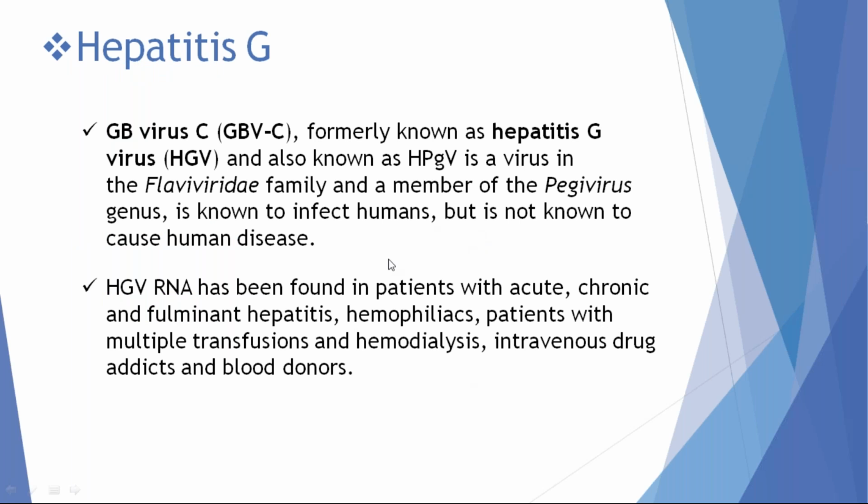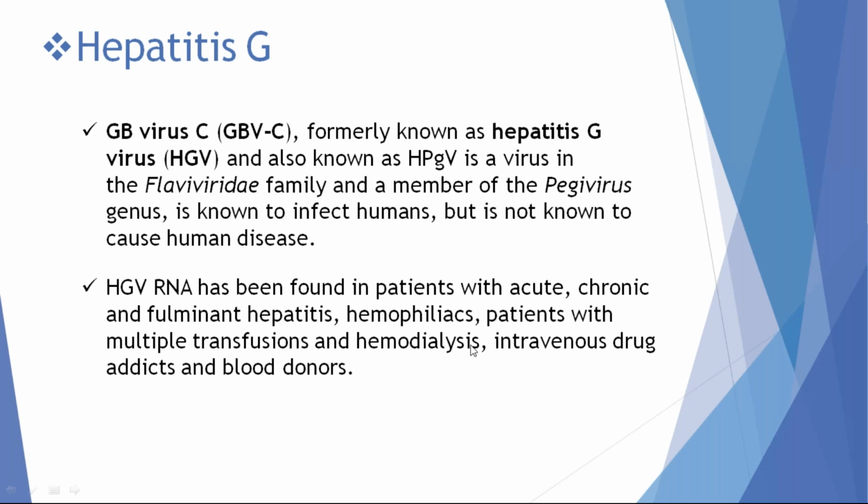Hepatitis G virus is clinically very insignificant. Very rarely are persons infected with hepatitis G virus. That too, hepatitis G virus only infects immunosuppressed patients or patients who require repeated blood transfusions like hemophiliacs, patients on hemodialysis for chronic kidney disease, or patients with intravenous drug abuse.